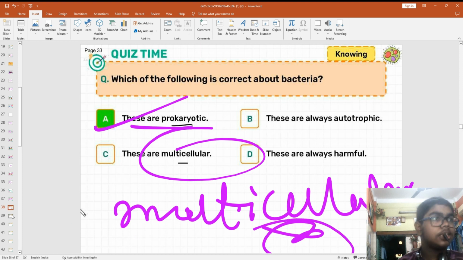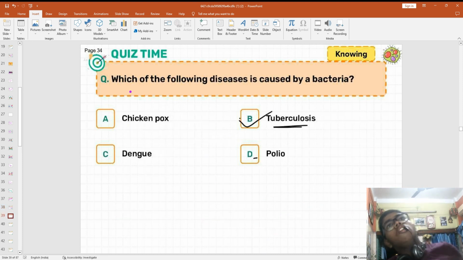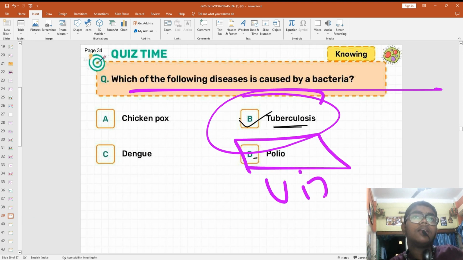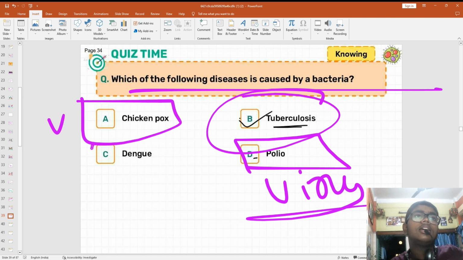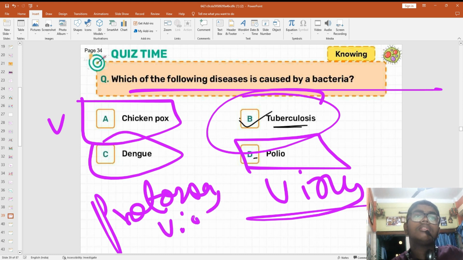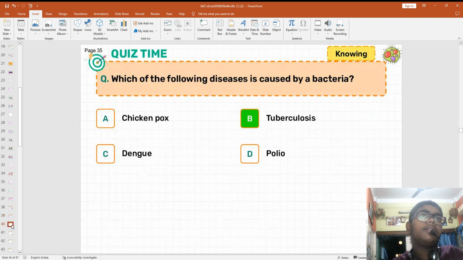Bacteria are always unicellular. Which disease is caused by bacteria? Tuberculosis. Polio is caused by a virus, chickenpox by a virus, dengue by a virus, and malaria by protozoa. Look, tuberculosis is caused by bacteria, simple.